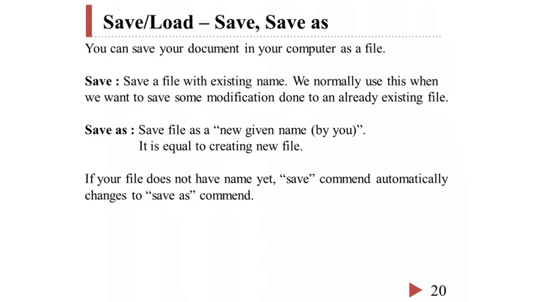By contrast, save as indicates writing a file with a new name given by us. Therefore, it is equal to creating a new file. If our file does not have a name yet, the save command automatically changes to the save as command.